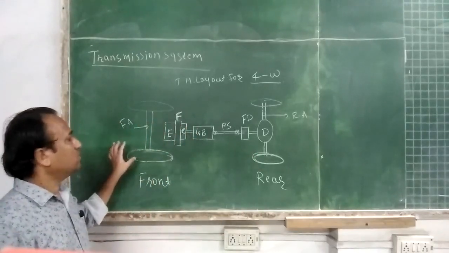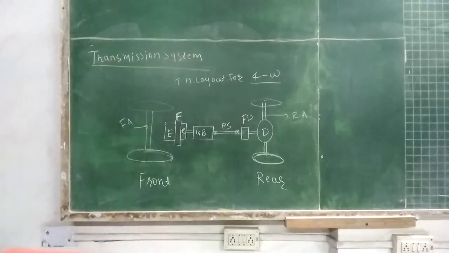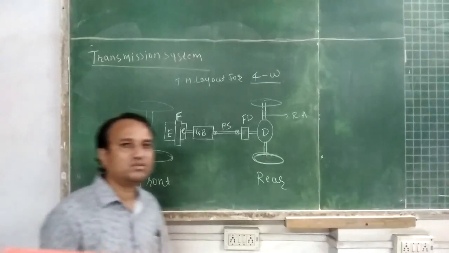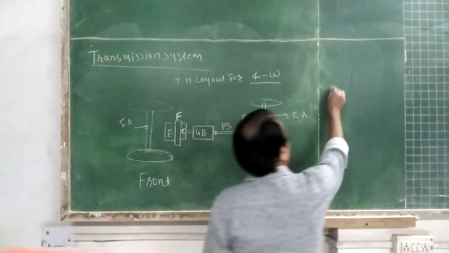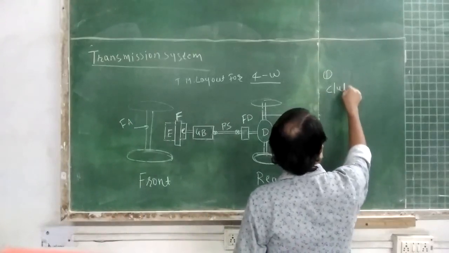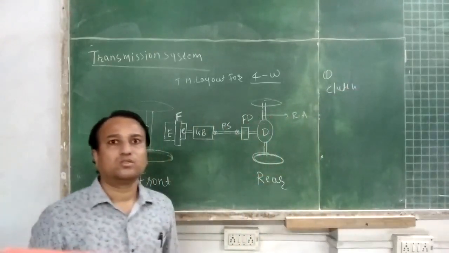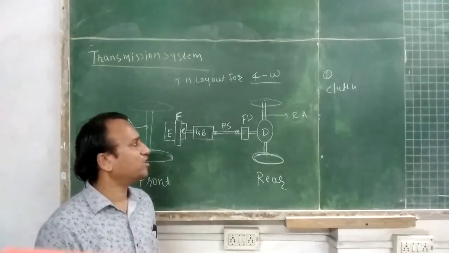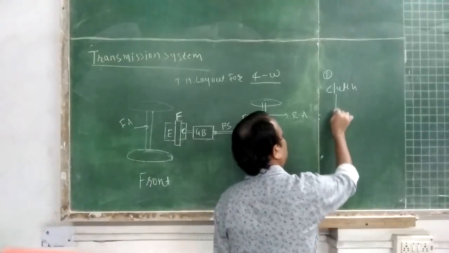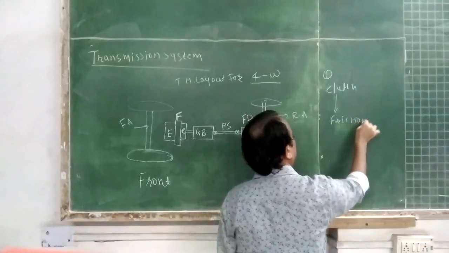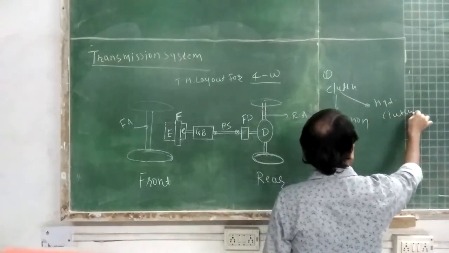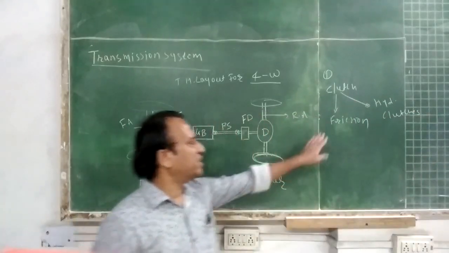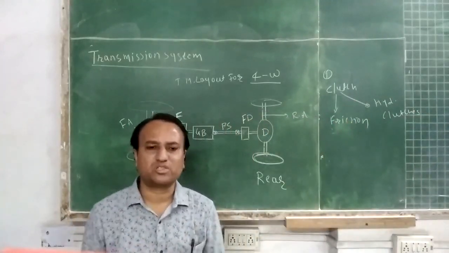Students, the first important component in the transmission system is the clutch. As far as the automobile is concerned, friction clutches and hydraulic clutches are popularly used in a vehicle.